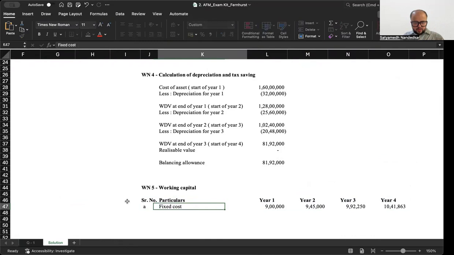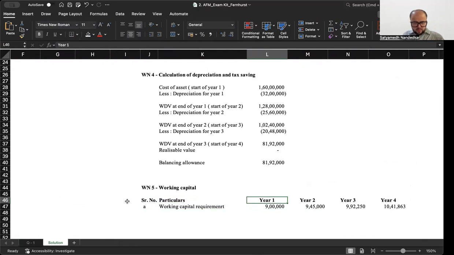So I'm going to call this working capital requirement. And instead of calling this year 1, I will call it start of year 1, start of year 2, start of year 3, and start of year 4.